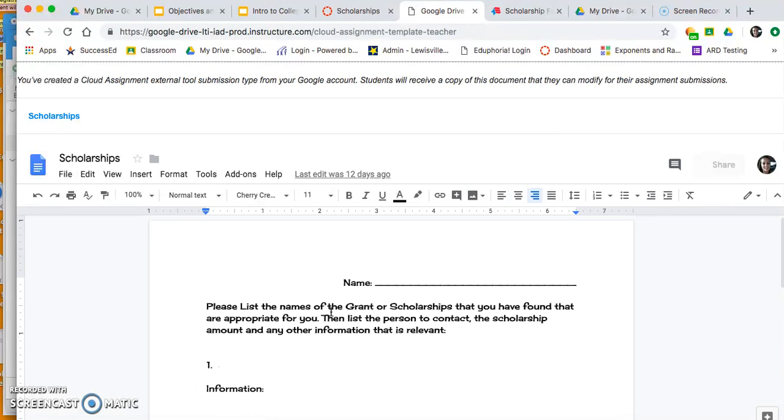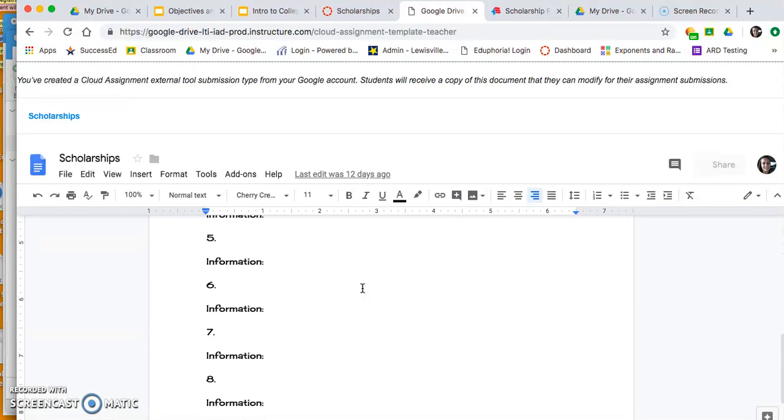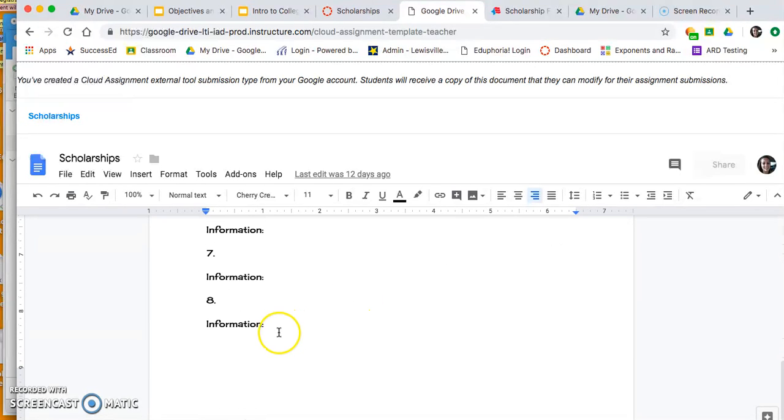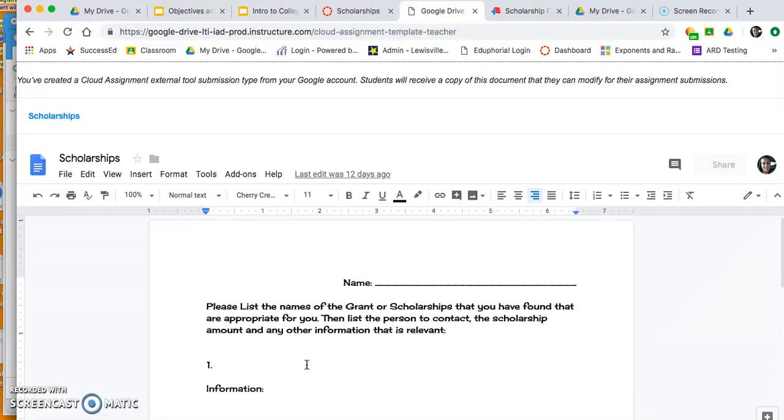Okay, there is a minimum of 5 that I would like for you to go ahead and research and find information on that apply to you. So 5 is the magic number for you to get full credit for this assignment. However, I have listed 8 out here, and if you want to add more, of course, go ahead and do so. That's not a problem whatsoever. But I just wanted to give you some room to be able to list any information that you may need in regards to scholarships, okay?